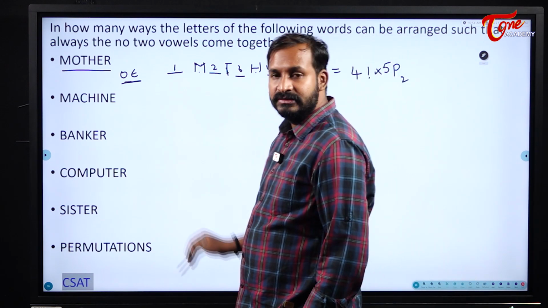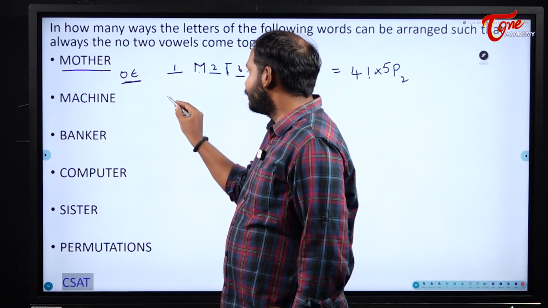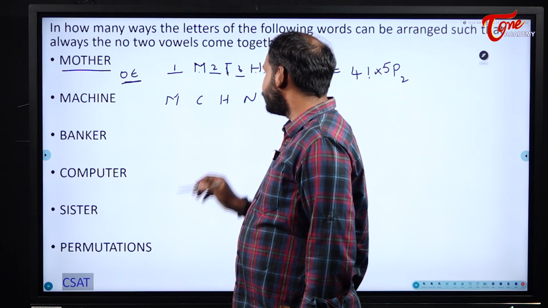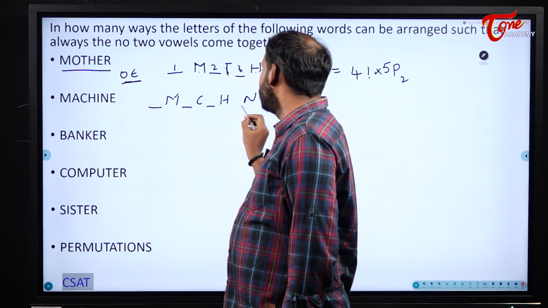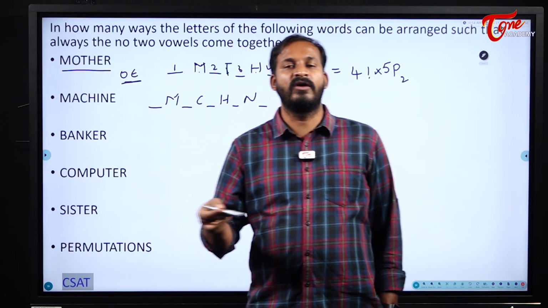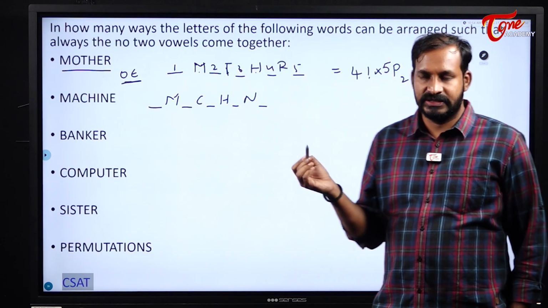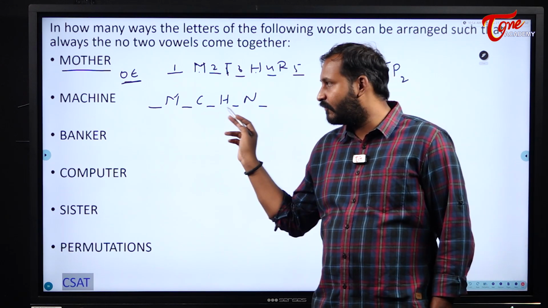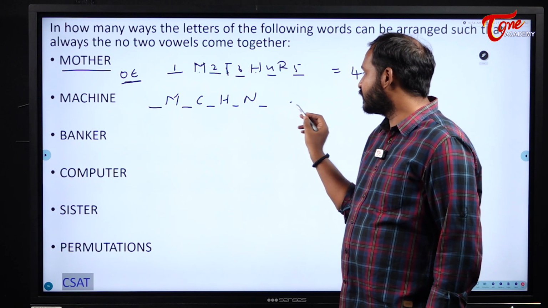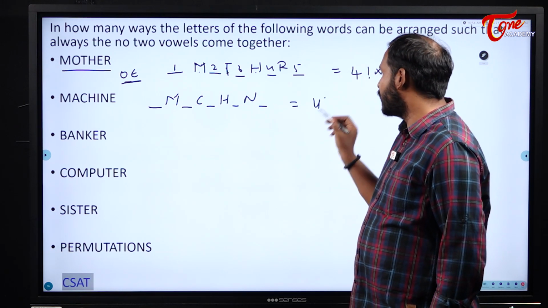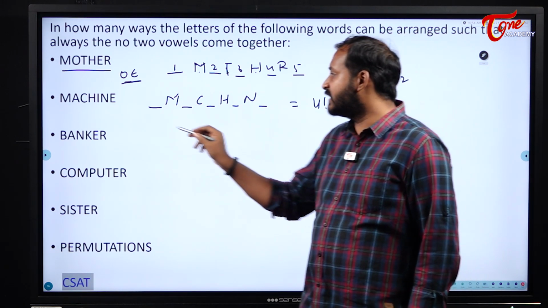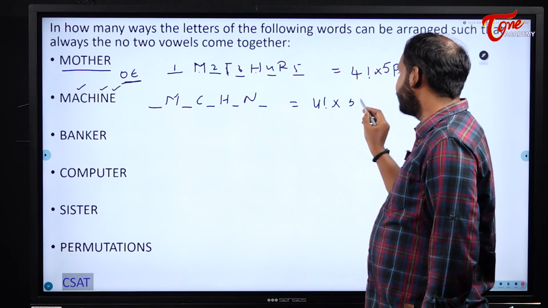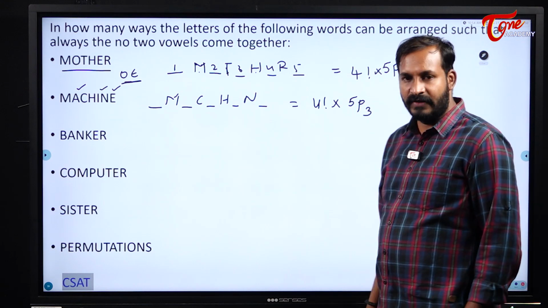Okay, next, machine. See machine: M, C, H, N. How many spaces will I have? 5 spaces. See here, the spaces will be one more than the consonants. Here I have 4 consonants, so I will have 5 spaces. Here also I have 4 consonants, I will have 5 spaces. So first of all 4 consonants can be arranged in 4 factorial ways, into, in those 5 spaces I need to arrange how many vowels in this case? 3 vowels. So 5P3. 4 factorial into 5P3.